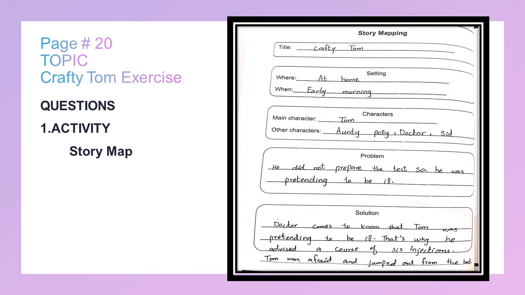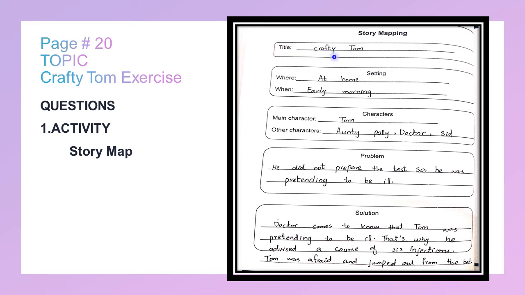Page number 20, Crafty Tom exercise. Questions included in this page are: activity, story map. In the story map, you explain the story in different headings, and it makes it easy to understand what is in the story.